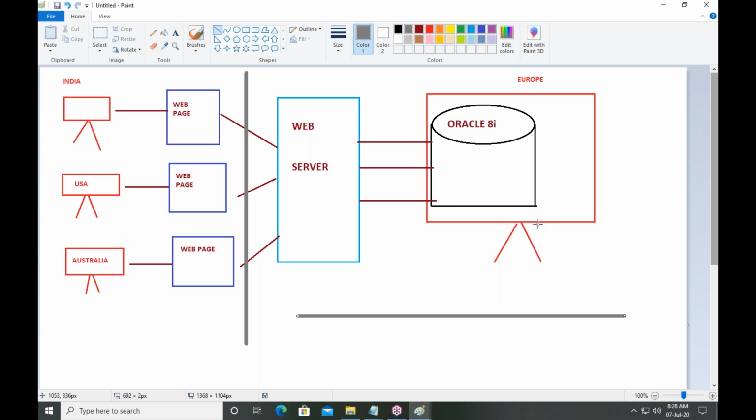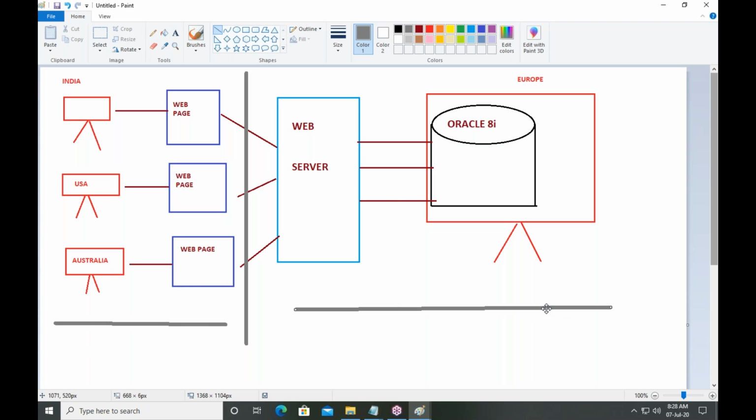From 8i, it is supporting client server architecture. In different countries, we have different users making requests. These users are called clients, and client requests are processed in the backend server system. This is the server level.